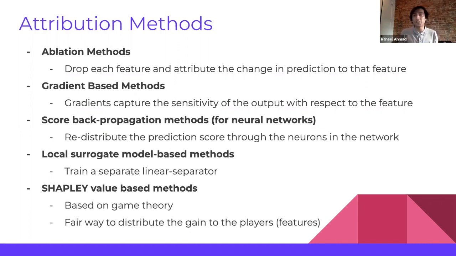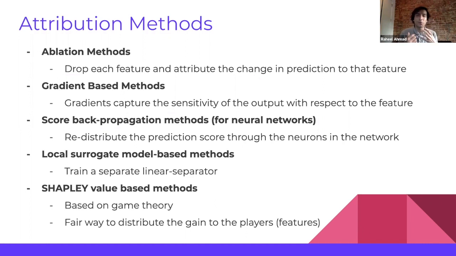So the number one is an ablation method, which is basically you drop each feature and attribute the change in prediction to that feature. It's very simple and very intuitive, but sometimes it can create unrealistic inputs and can be computationally extremely expensive. Then we have very widely used gradient-based methods, which is basically just feature value multiply its gradient. And we examine gradients at several different points. That is why a lot of people today are using integrated gradients, which is that you take gradients at several points and then you ultimately take the average and you get more plausible looking attributes.